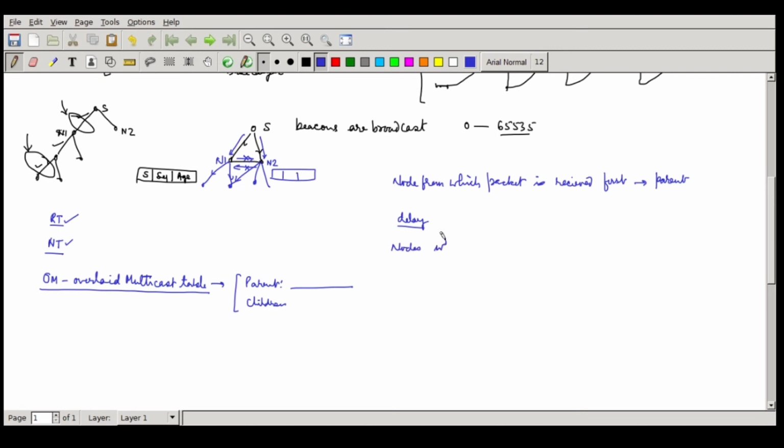Nodes which are, initially you will keep everybody in the children, but you have still not broadcasted anything. But this children list we have to keep updating. Nodes from which duplicate beacons are received are not going to be in the child list.